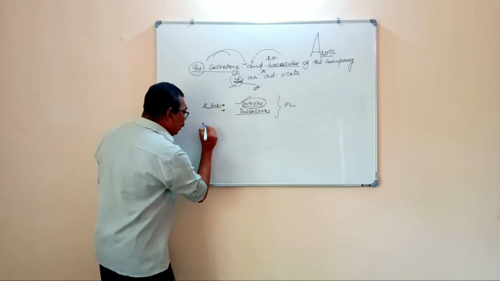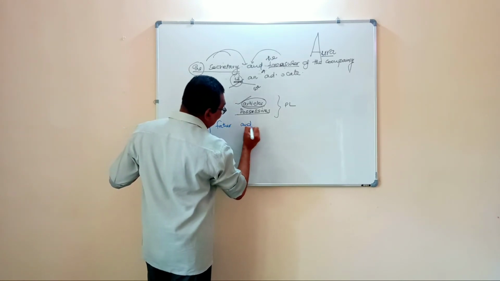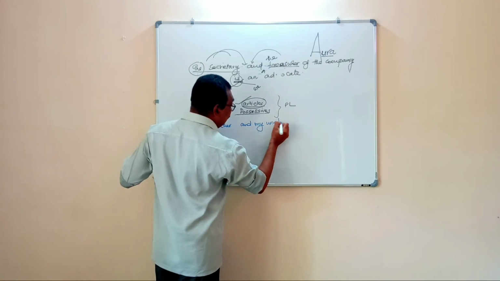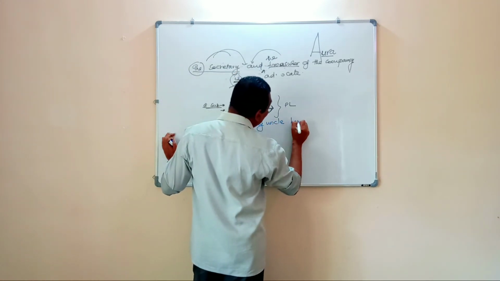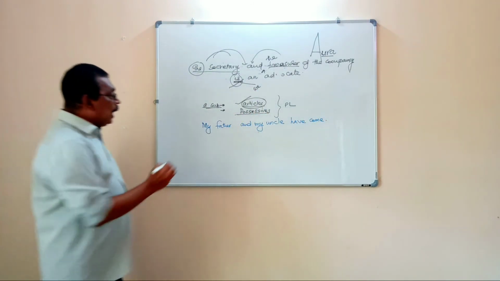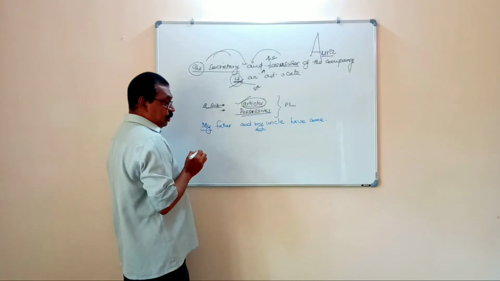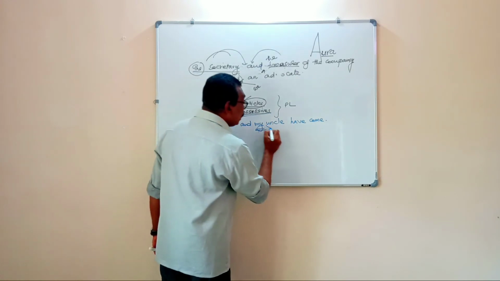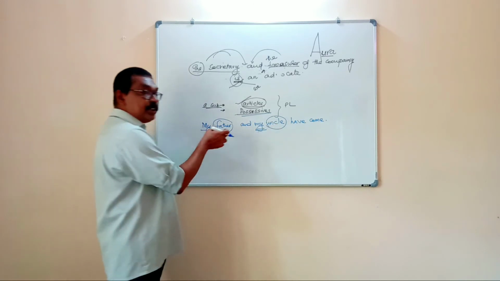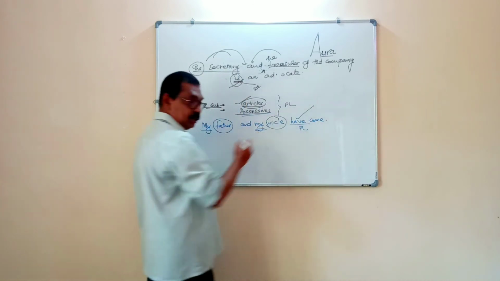Yet another example, my father and my uncle have come. This is correct. My is a possessive, and my here is also a possessive. Possessives are used before both subjects, father and uncle. Both are different persons, and therefore we use the plural verb have.